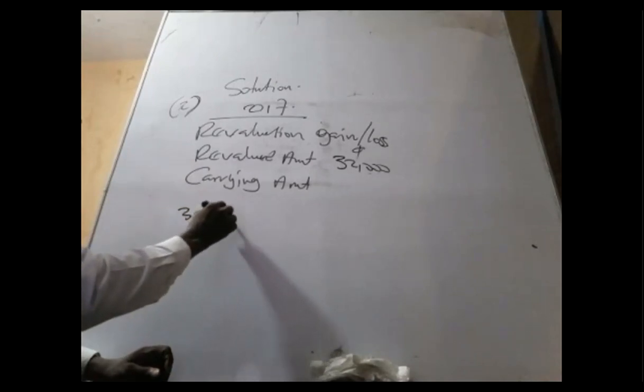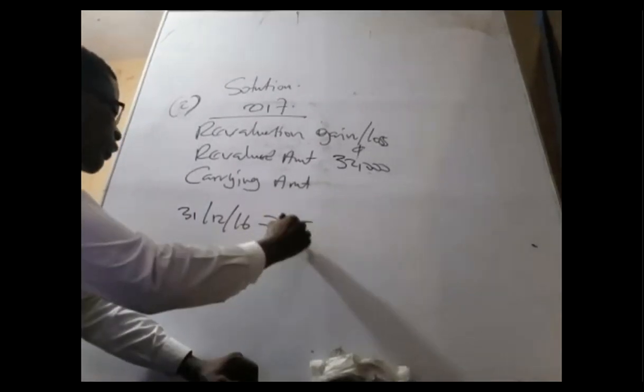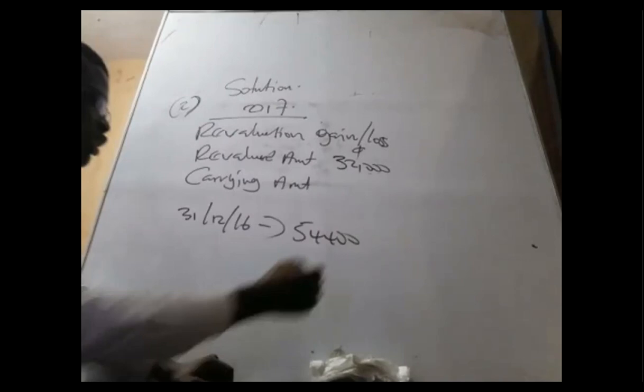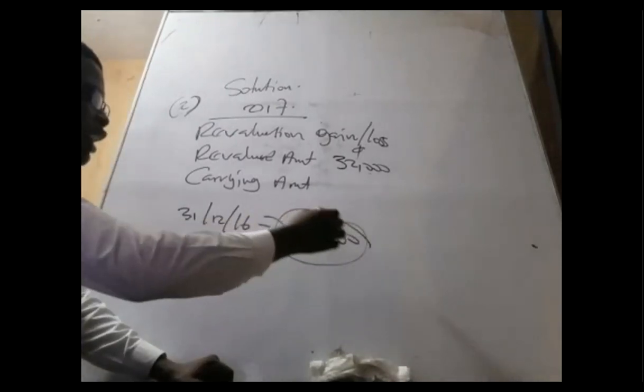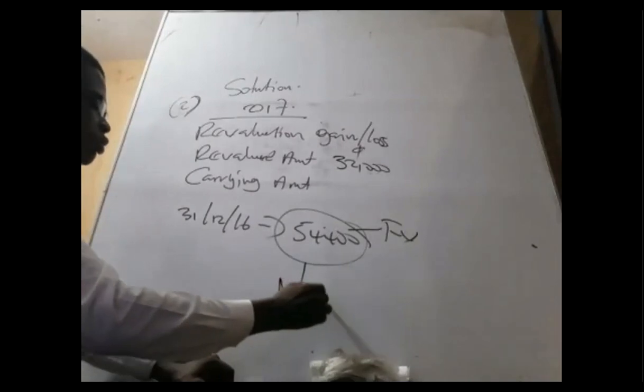Then after valuation, the asset value becomes the fair value. So the value of the asset as at 31st December 2016, we had 54,400. That is the value. So depreciation or amortization should be based on this value. This is the fair value, or this is a new value.